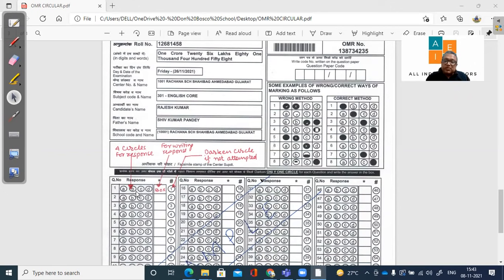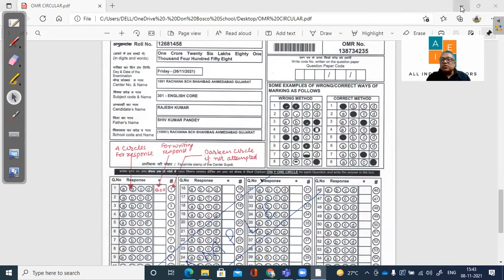And now, even if that option is correct, they are giving you this facility that you can correct this in the box. Whatever is written in the box will be final. And if you want that the question should not be evaluated due to any reasons, you are leaving it, or thus that question should be considered as unattempted, please darken this circle on the extreme right.